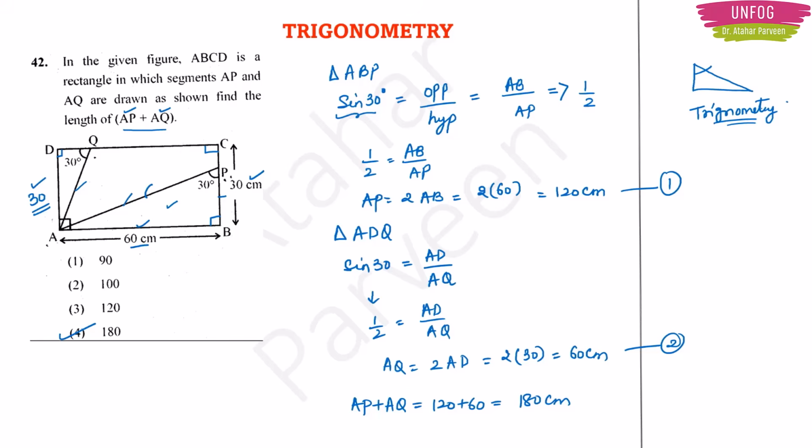Okay, so for this you should be knowing the trigonometric table properly. You should be knowing the values of angles, sine 30, sine 60, sine 45, like that only, cos 30, cos 45, cos 60. You should be knowing all the trigonometric angles values, the trigonometric ratios, and the trigonometric identities.